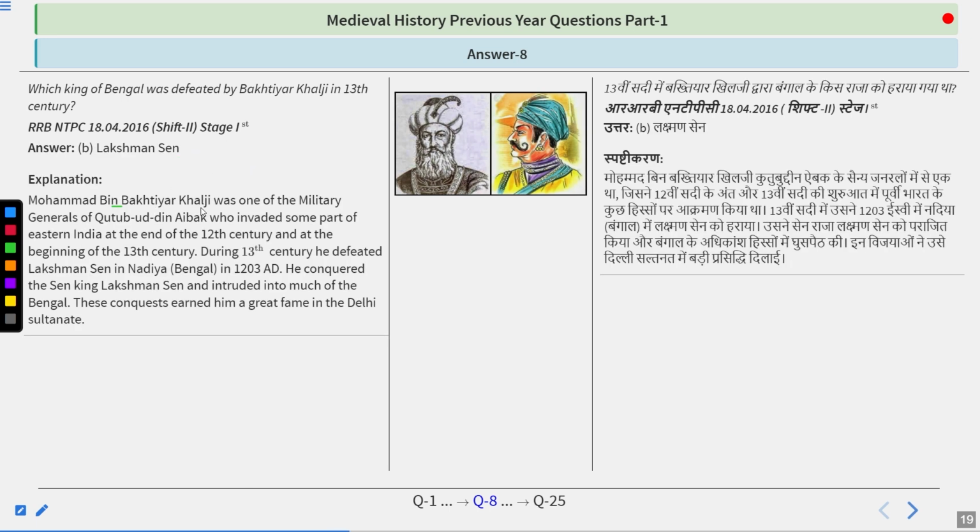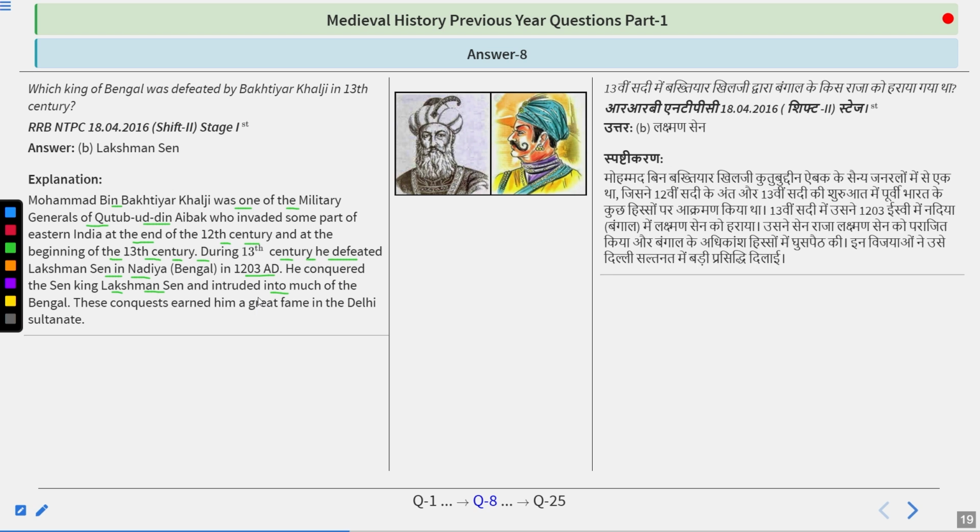So, Muhammad bin Bakhtiyar Khilji was one of the military generals of Qutbuddin Aibak who invaded some part of the eastern India at the end of 12th century. And at the beginning of 13th century, he defeated Lakshman Sen in Nadia in 1203 AD. He conquered the Sen king Lakshman Sen and intruded into much of the Bengal. These conquests earned him a great fame in the Delhi Sultanate. He was a slave. Bakhtiyar Khilji was a slave of Muhammad Ghori.